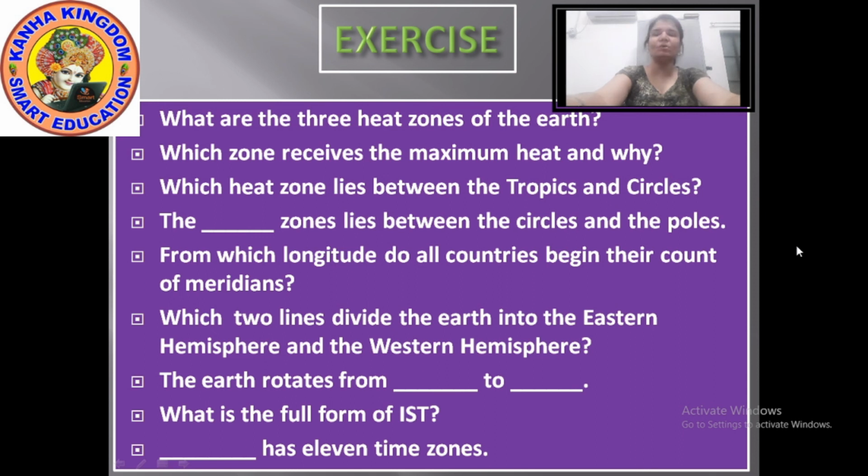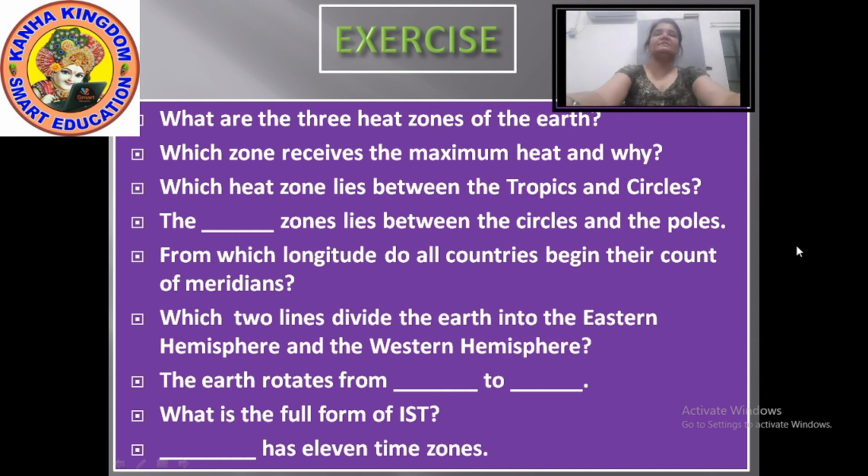The poles are the coldest. By the word coldest you should have understood that the zone is the frigid zone. The frigid zone lies between the circles and the poles.